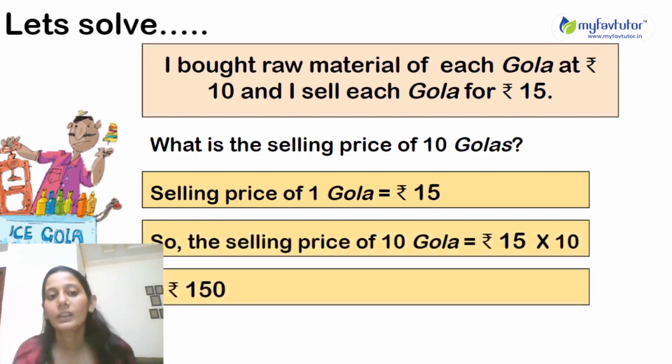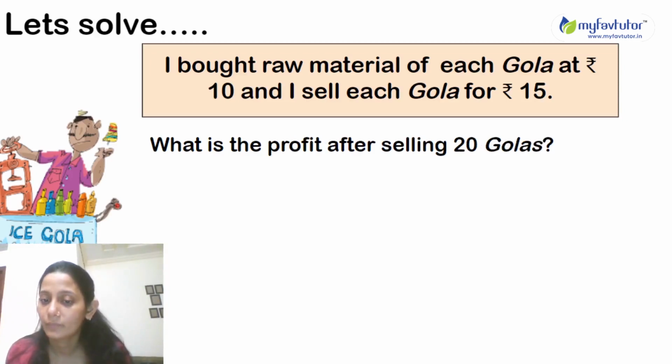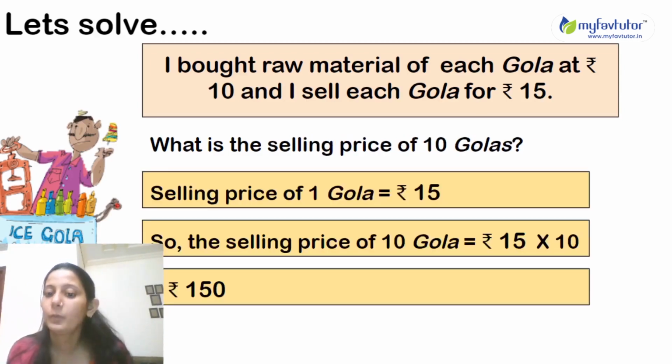Okay. So in this way, now we have found out the cost price of 10 golas, that has come to rupees 100, and we have found the selling price of 10 golas, that is rupees 150. So how much money is he earning by selling 10 golas? Can you guess? For 10 golas, we will subtract the cost price of 10 golas from the selling price of 10 golas. So it will be rupees 150 minus 100, that is rupees 50.